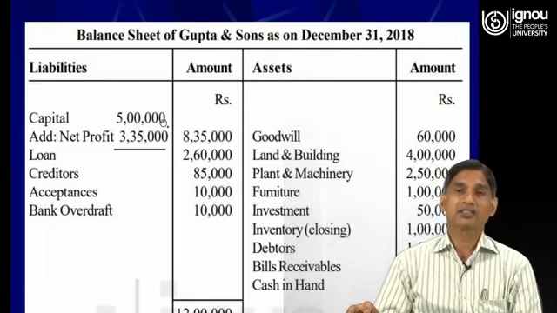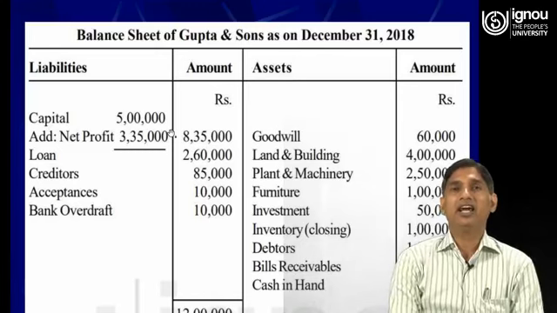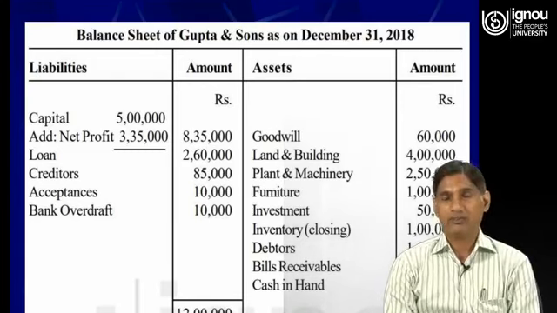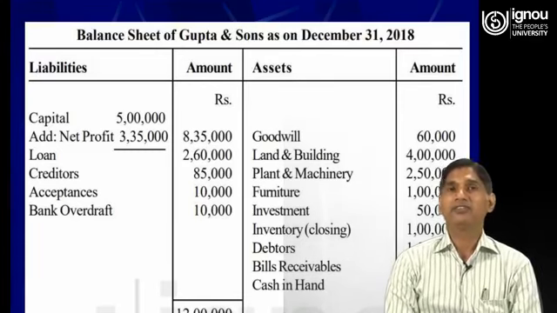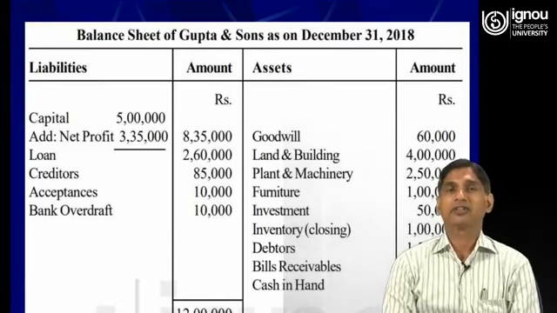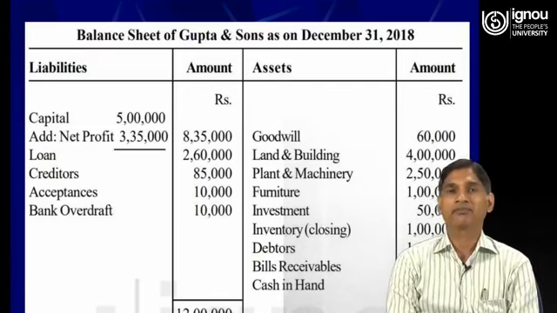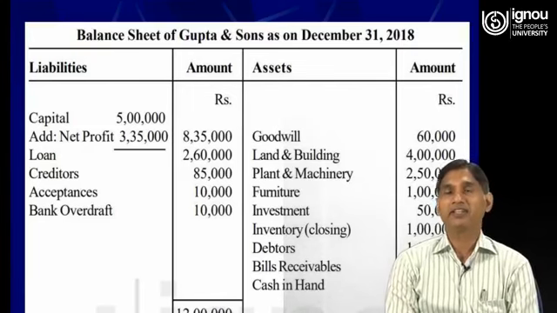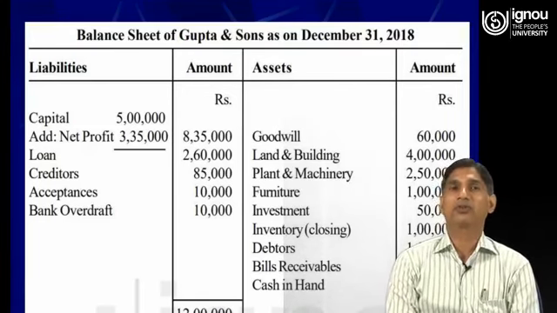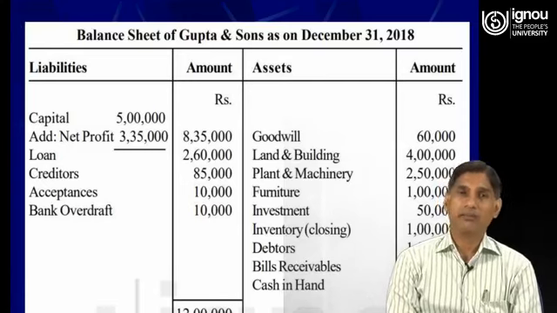So dear learners, as I had told you, in capital we generally add the amount of net profit and subtract the amount of net loss, and the amount of drawings, if any, will also be subtracted from the amount of the capital.